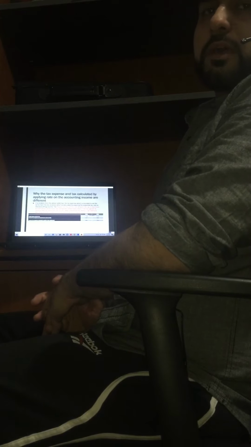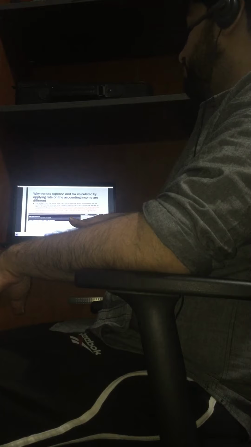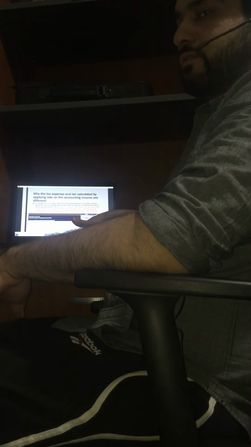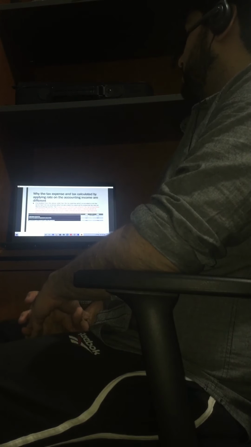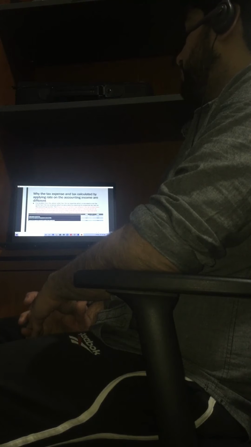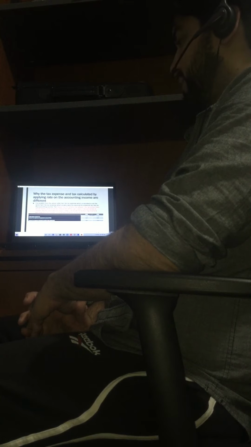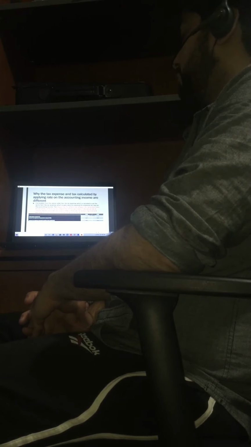As I discussed in the previous statement, how much they have paid in taxes: it is 859 and 725. Why are the tax expenses and the tax calculated by applying the rate on the accounting income different? The reason for the differences between the two is that there are temporary differences and deductible differences that arise in the calculation of income taxation expenses, and due to these differences the accounting income and spending and the taxable income and spending are not equal.